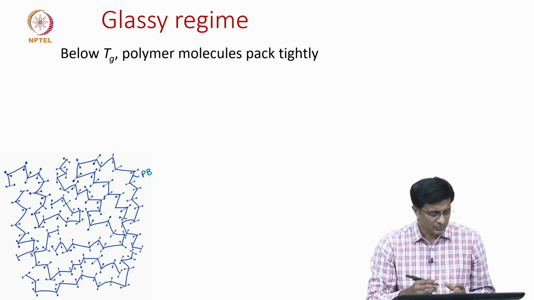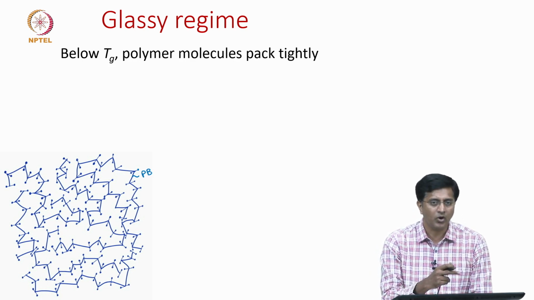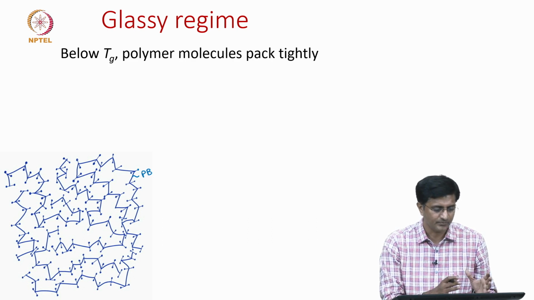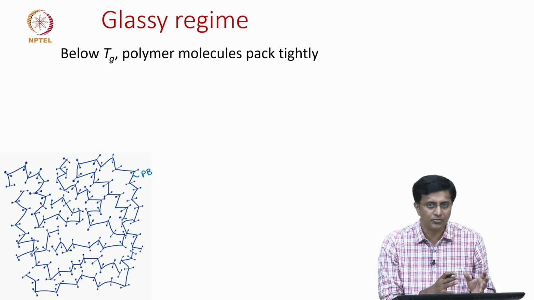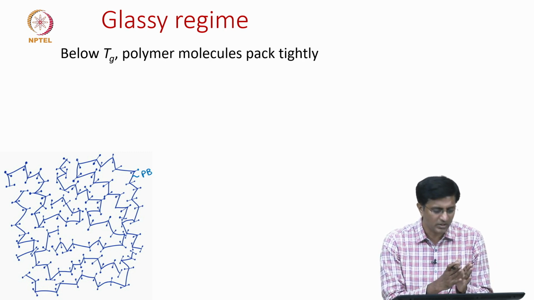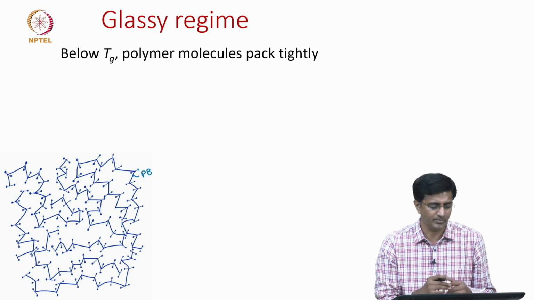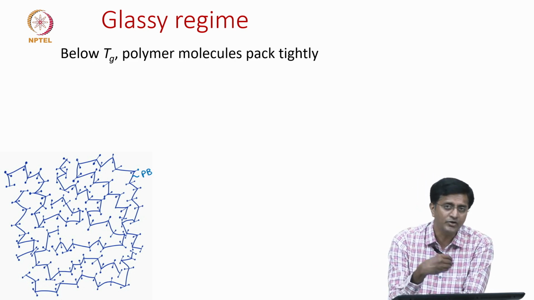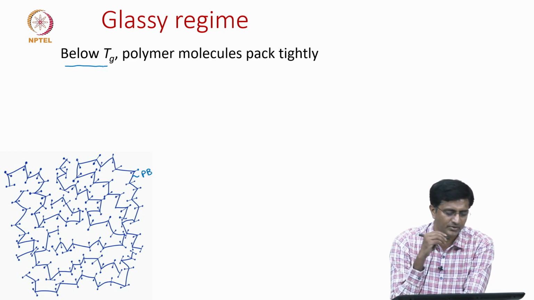What we are trying to show here is that there are multiple polymer chains all together. To remind you, we are discussing amorphous polymers, which means there is no crystallinity. So we do not expect to see the chains lying neatly next to each other; the chains are random. When do we see this glassy regime? We see it below the glass transition temperature.